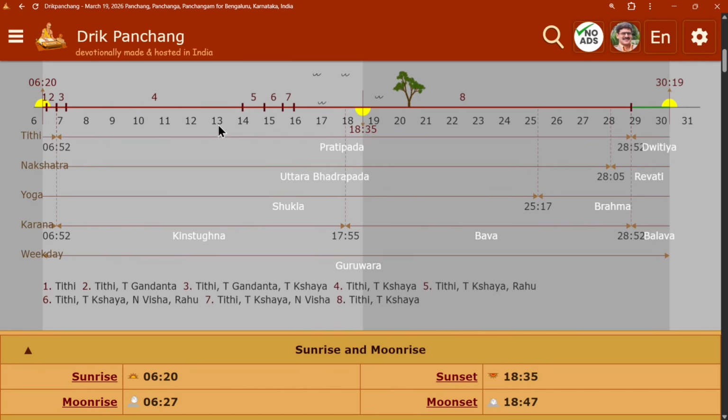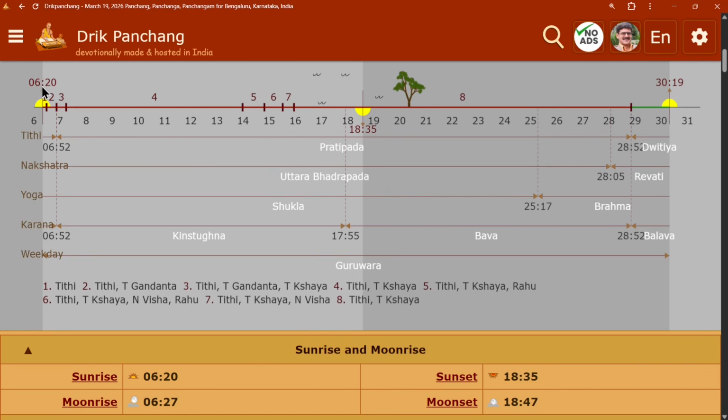That's an approximation. But if you look closely, prathama tithi has started at 6:52, or rather immediately after 6:52, and prathama tithi extends all the way to 4:52 the next day. Next day in the Gregorian calendar, but in the Hindu calendar it is still the same day. And only after that, by 6:19 the next day, sunrise happens. So the prathama tithi starts and ends in between two sunrises. So if you ask me what is the tithi for the 20th, I look at the sunrise of the 20th and I say the tithi is dvitiya.